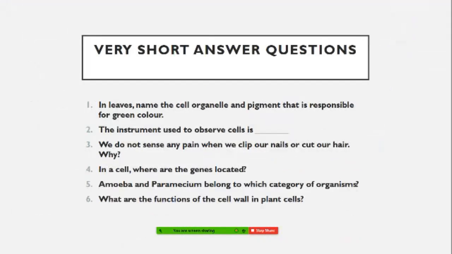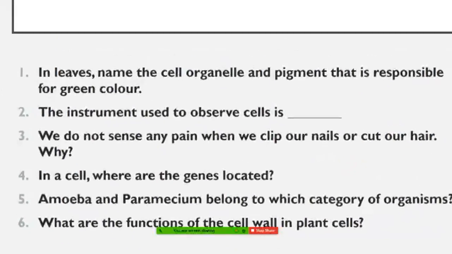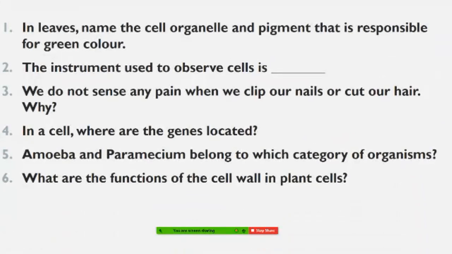Come on. Here, students, some very short answer questions I am giving you. In the ellipse, name the cell organelle and pigment that is responsible for the green color of the plant. The instrument which is used to observe the cell is. Why do we not sense any pain when we clip our nails or cut our hair? In a cell, where are the genes located? Amoeba and paramecium belong to which category of organisms? And what are the functions of the cell wall in the plant cell?